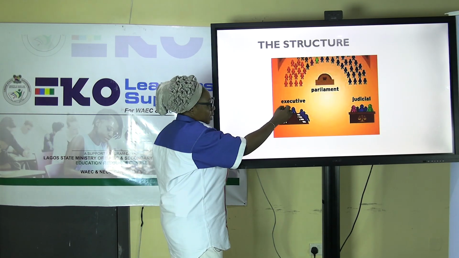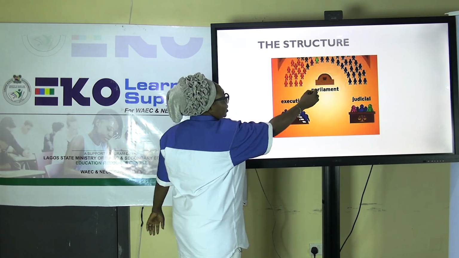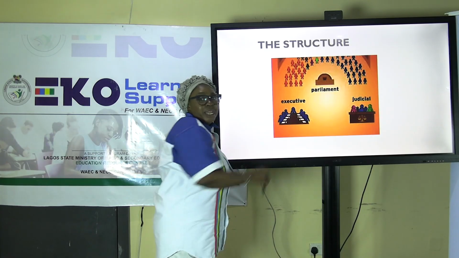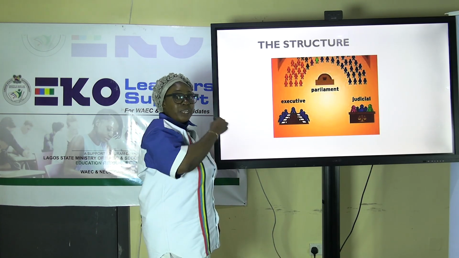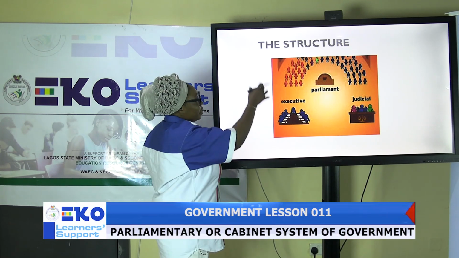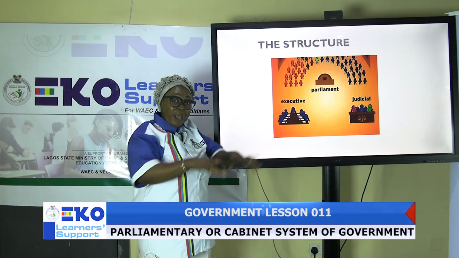And here we have the executive. When we talk of the executive, we talk of the prime minister and his cabinet, and the judiciary. And under this structure of parliamentary system of government, you see that the executive, parliament, and judiciary are in the same legislation. But in presidential, it is not like that. We have them differently. But under this structure, we have the 3 organs that work together as part of the legislature.